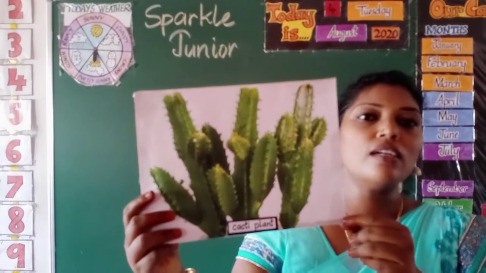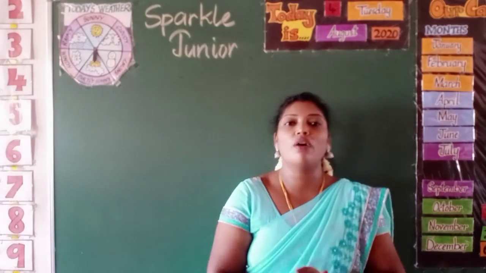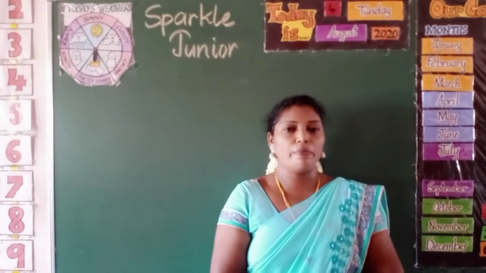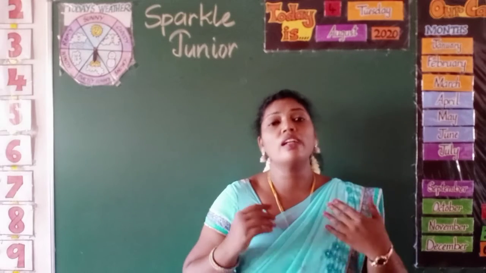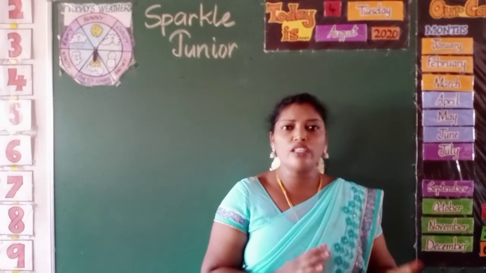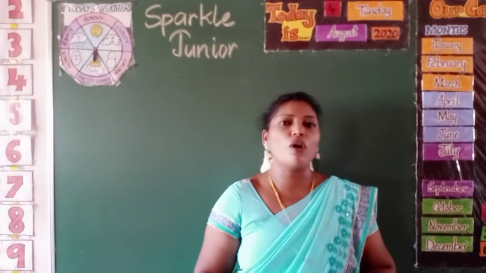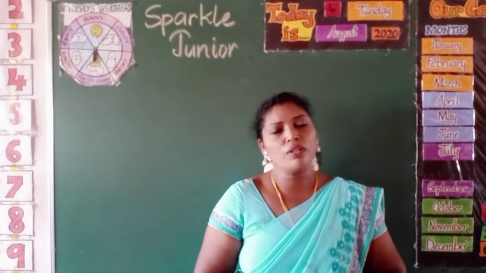These are cactus. Cactus are usually found in the desert, and the animals that live in the desert are brown in color, either light brown or dark brown. Why are they brown in color?